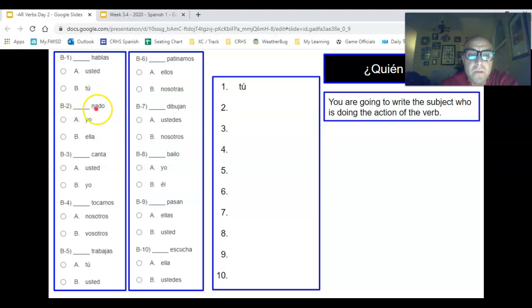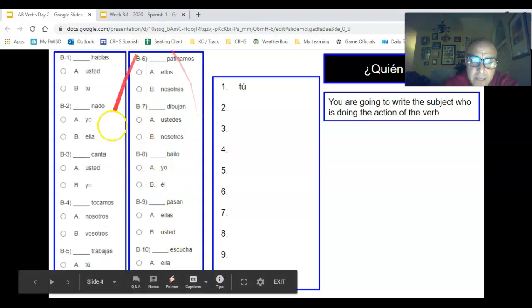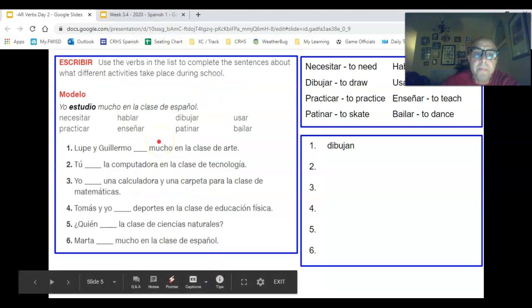Nado, right? So what ending is that? Is that the yo ending or the ella ending? So over here you would type in the blank either yo or ella. Number 3, canta. You would type either usted or yo, depending on who's doing that action. Okay? And you'll do that for these 10. All right?